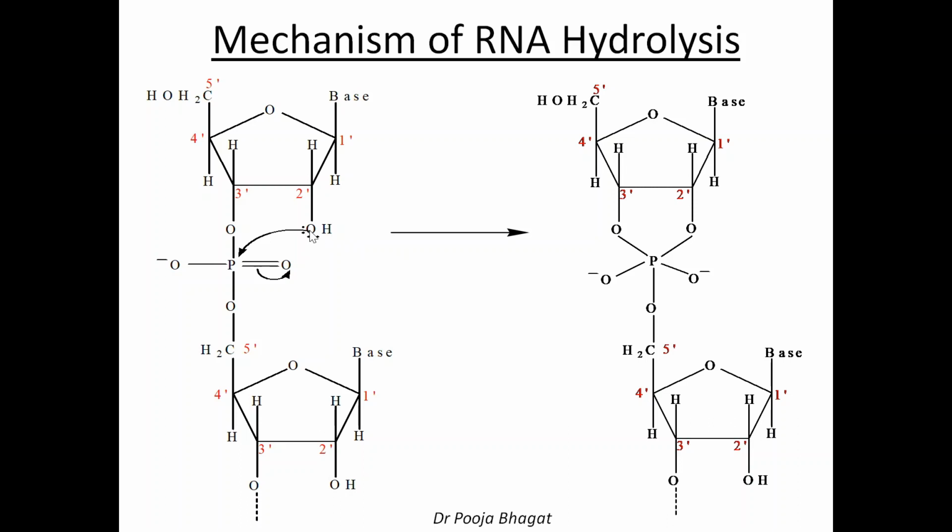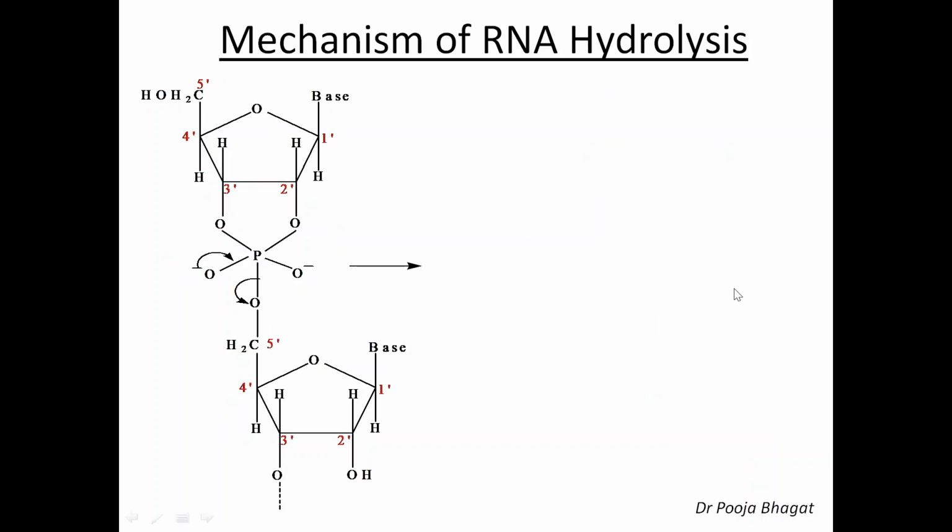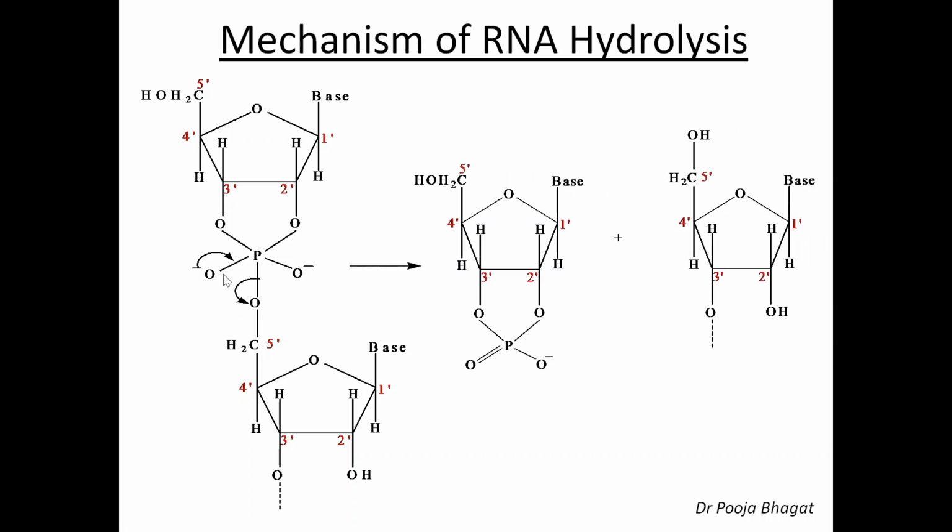Are you getting me? So there is a bond between oxygen and phosphorus, and this is a single bond. O is having negative charge. Then the negative charge comes back between oxygen and phosphorus, and this OP bond, you can say, cleaves. So this bond shifts here. So now there is a double bond, and this bond shifts here, so O will have negative charge. So this bond gets cleaved. So here you get a cyclic structure, and from here when this bond gets cleaved, you get the remaining RNA.